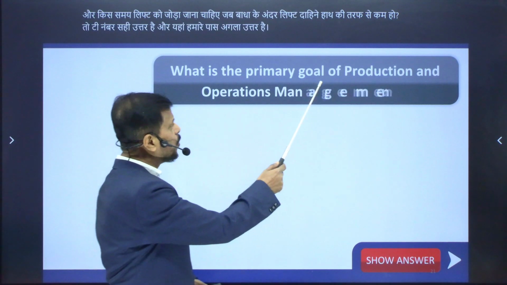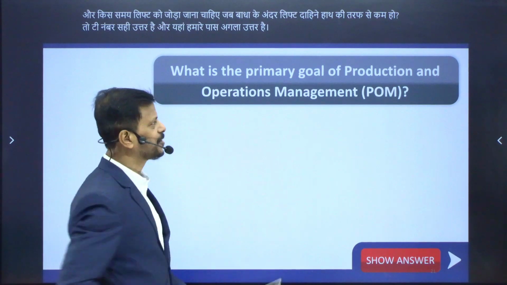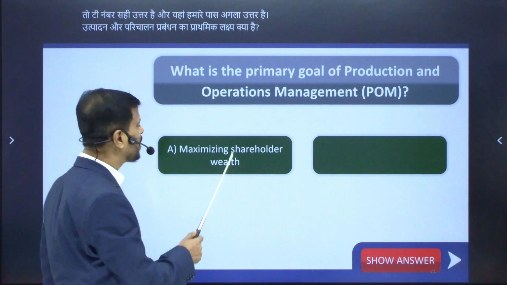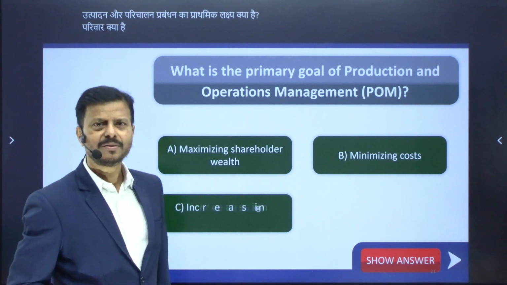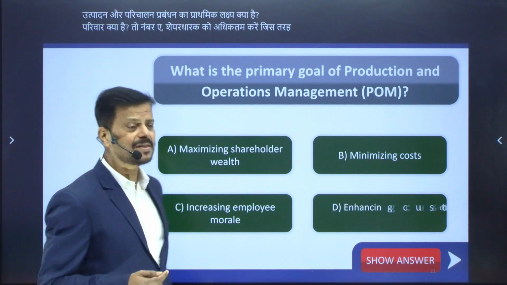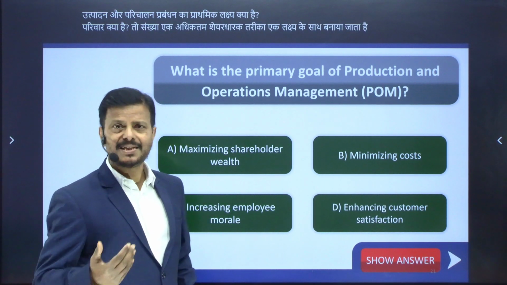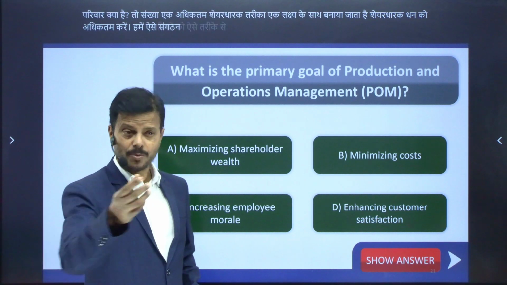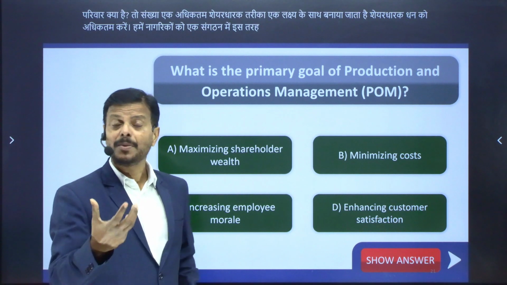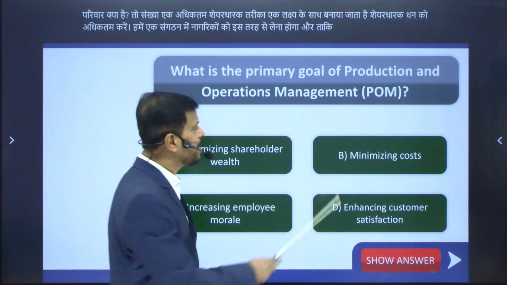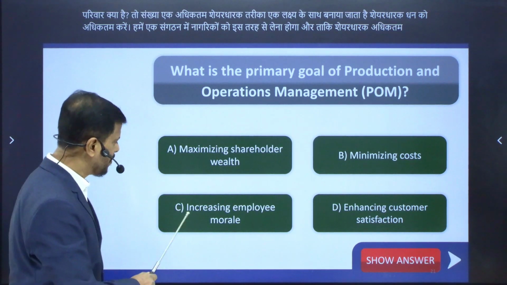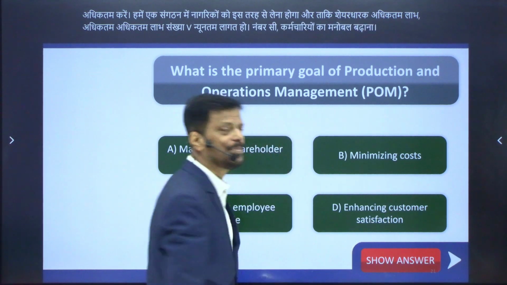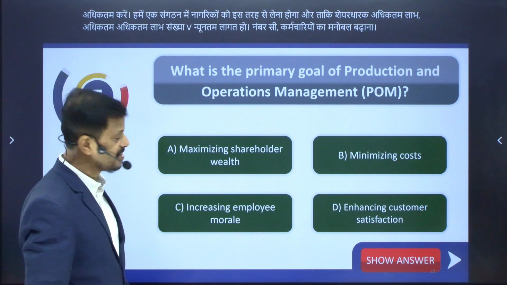What is the primary goal of production and operation management? What is the primary goal? So number A, maximize shareholder wealth. It may be the goal. Maximize the shareholder wealth simply means we have to take decisions in an organization in such a manner that the shareholder will get maximum benefit, maximum wealth. Number B, minimizing cost. Number C, increasing employee morale. Number D, enhancing customer satisfaction. And your time starts right now.